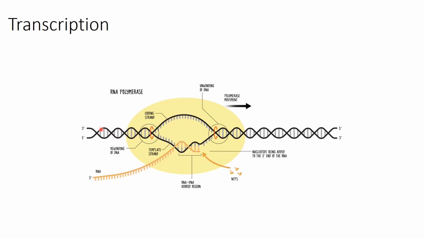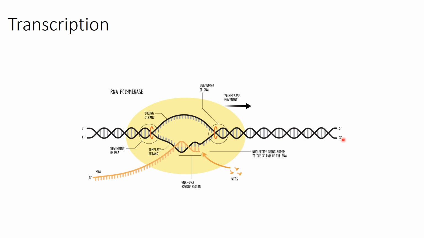Now, this is the coding strand. As you can see, the coding strand runs from 5 dash to 3 dash direction, whereas the template strand, as you can see, runs from 3 dash to 5 dash direction. Either it is replication, or it is transcription, or it is translation, the thumb rule is that whichever strand is forming, it is always going to be anti-parallel.